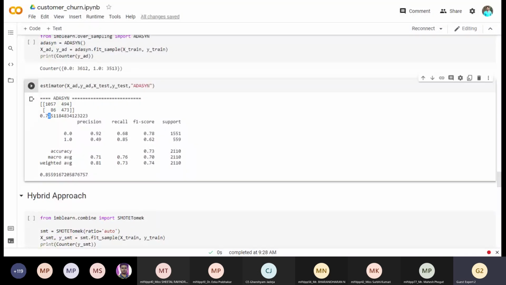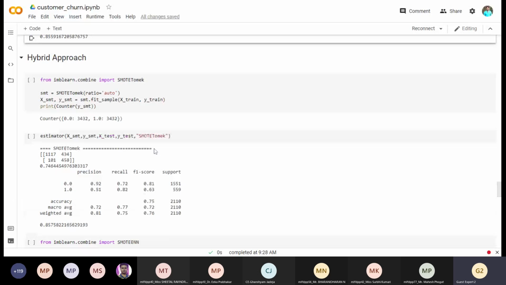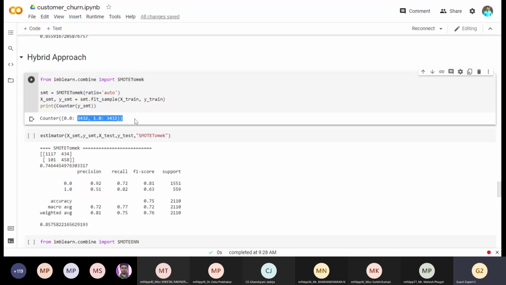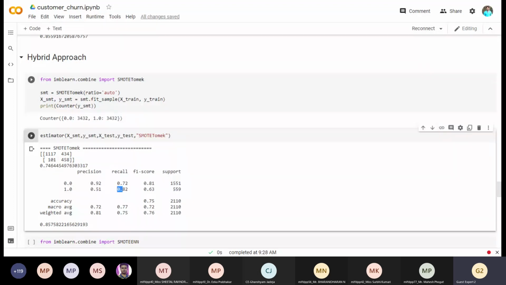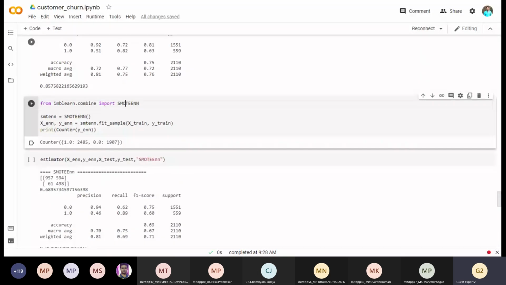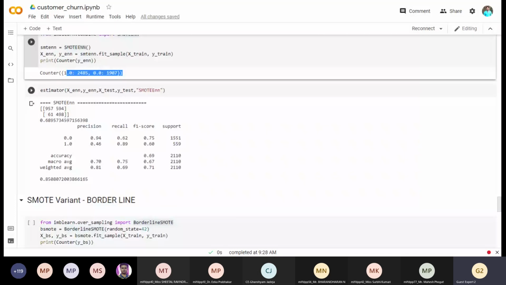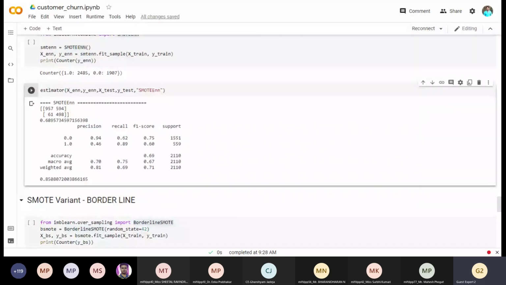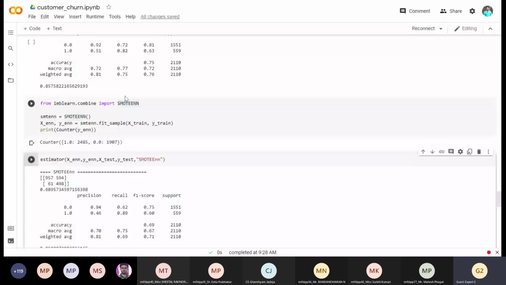Here we have reduced 86 and 494. Precision recall is quite improved. Precision has been reduced. F1 has been reduced. Hybrid approach, SMOTE plus TOMEK. In SMOTE plus TOMEK, we are using the same. This is a perfectly balanced data set, and we can see that this is also increased, and this accuracy is 74%. The same way for SMOTE plus ENN. This is not a perfectly balanced data set, but the evaluation matrix says this is 89%. So I think in that case, we can also go for SMOTE plus ENN, which is recall based.